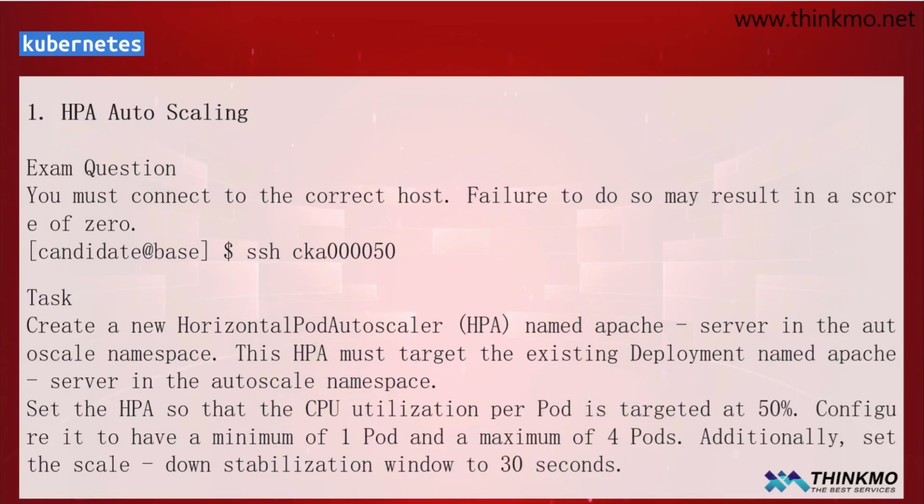Hello everyone, today we're going to continue. We'll be looking at the Certified Kubernetes Administrator question bank. Today we'll officially start with the first question. There are a total of 16 questions.